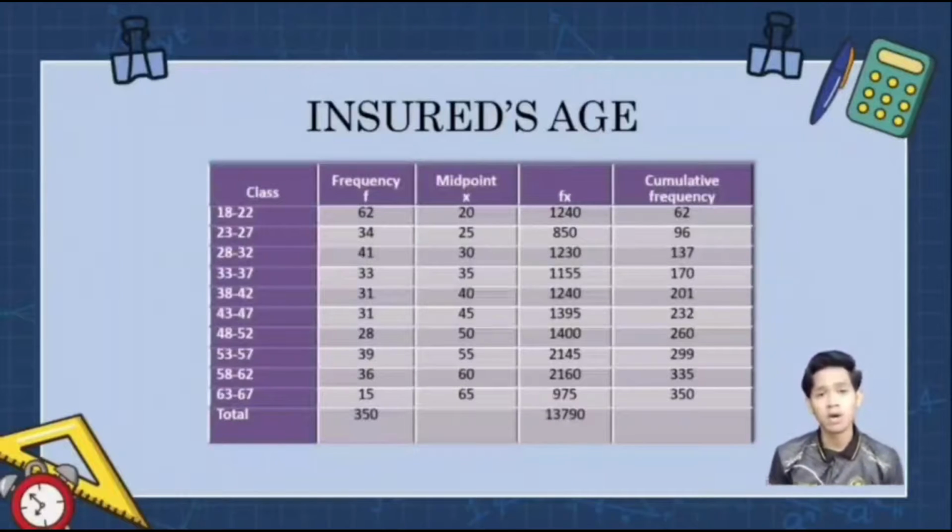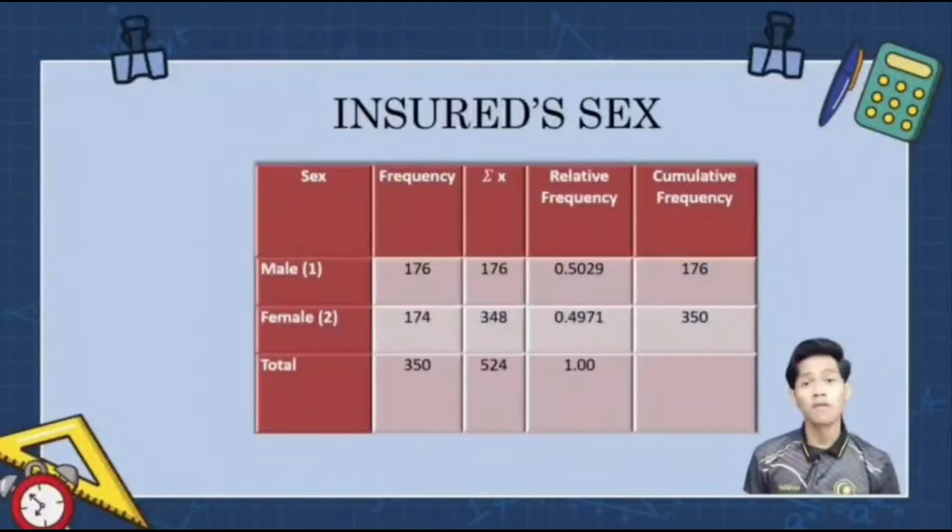So here is the table of insured age which has 350 frequency after random sampling in SPSS. For insured sex, male was classified as 1 and female was classified as 2. The frequency of male is 176 and female is 174.